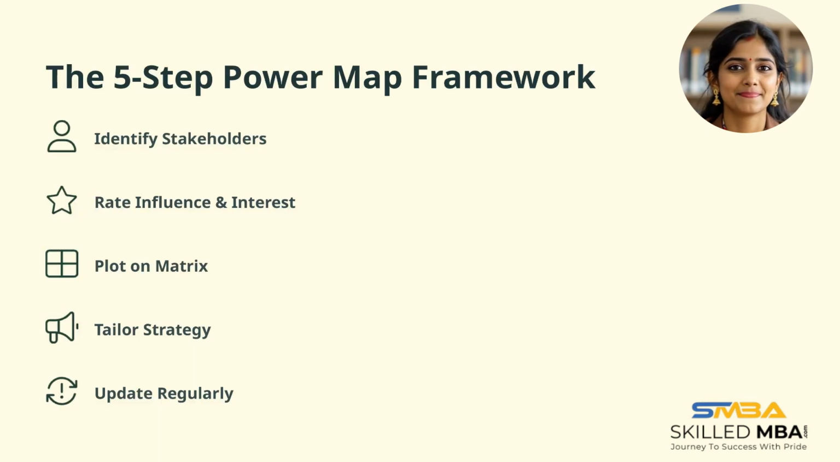The 5-step Power Map framework begins with identifying stakeholders. Recognize decision makers, influencers, blockers, and supporters. Assess their influence and interest levels. Plot these on a matrix to visualize their positions. Tailor your strategy to engage each group effectively. Regularly update the map to reflect changes in dynamics and maintain strategic alignment.